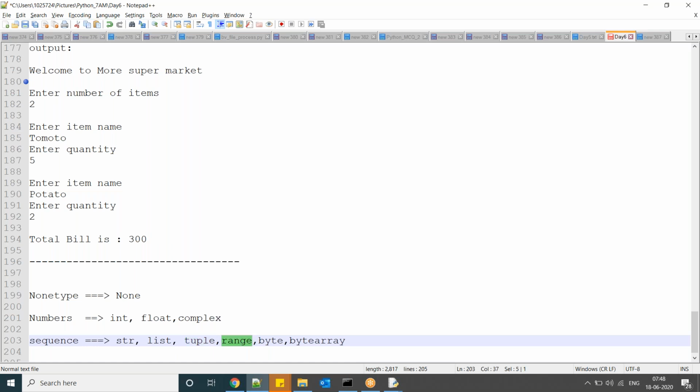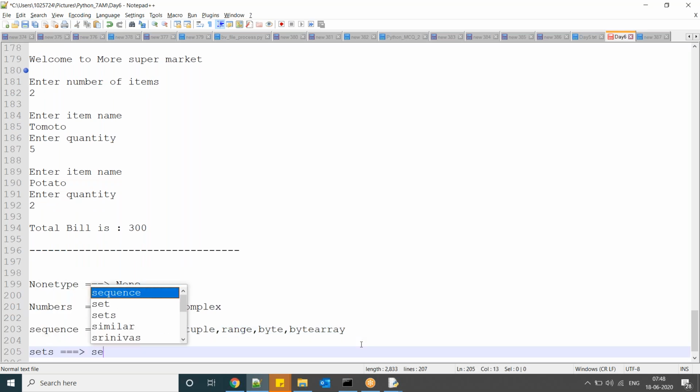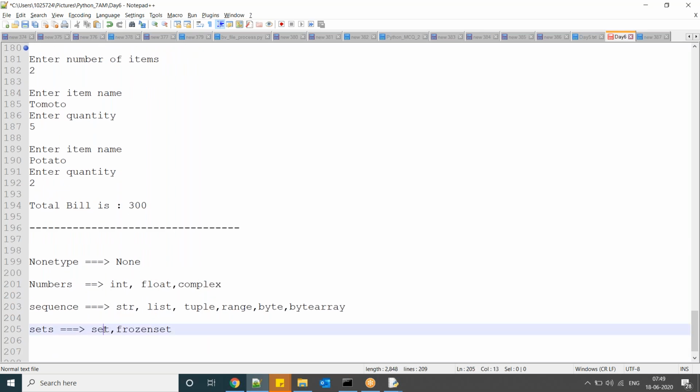Next, range. Generally we use this for looping. Then bytes. If you have values in the range 0 to 256, then you can go for bytes or bytearray. Sets: we have set and frozenset. If you want to remove duplicates, you can use a set or frozenset. Set elements we can add, frozenset elements we cannot add.